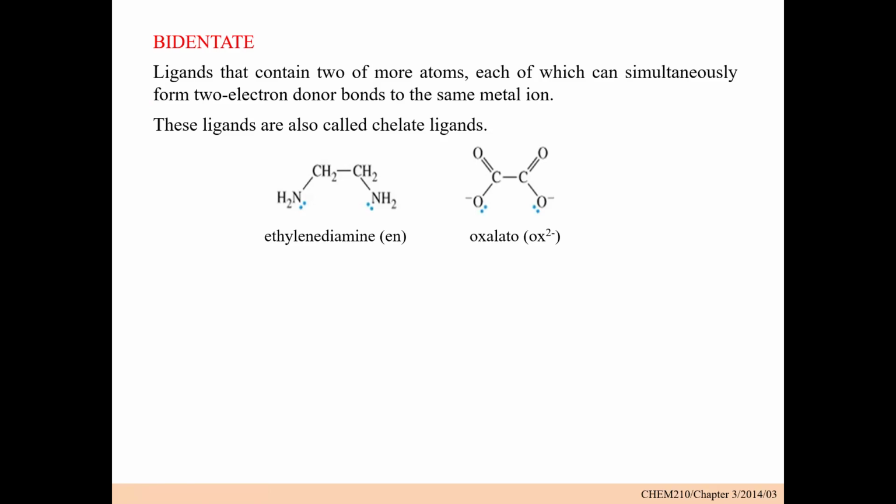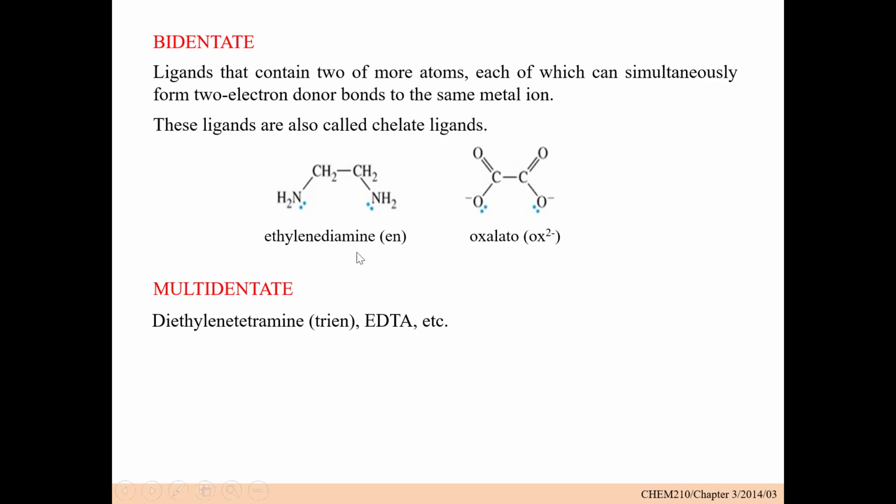Examples of bidentate ligands are ethylenediamine and oxalate. And then the next thing is the multidentate ligand, or in another way you can call it a polydentate ligand. Polydentate ligands are those kinds of ligands that donate many pairs of electrons.